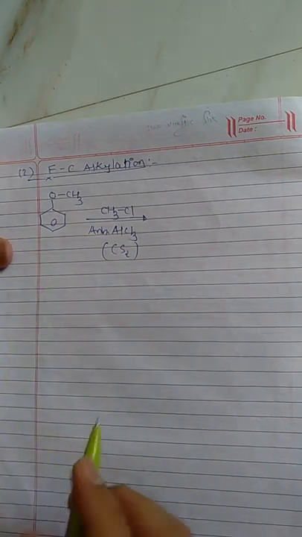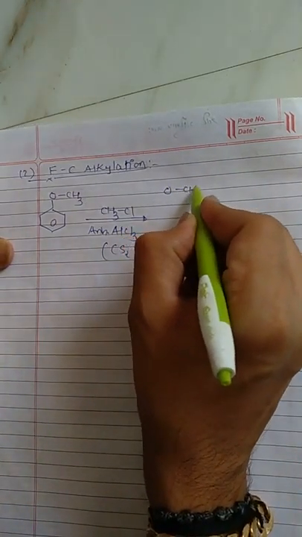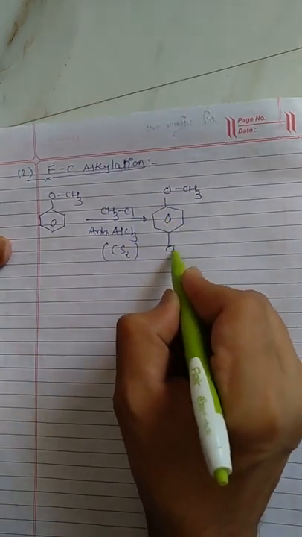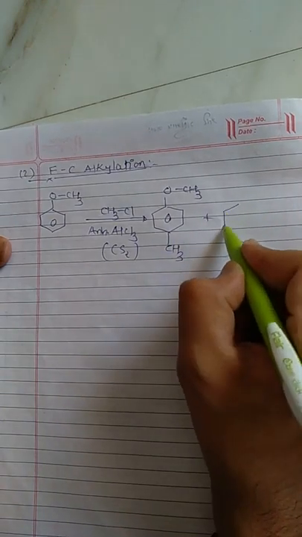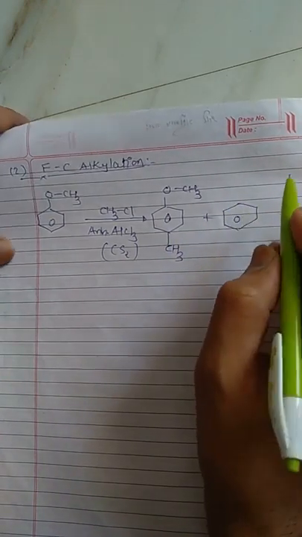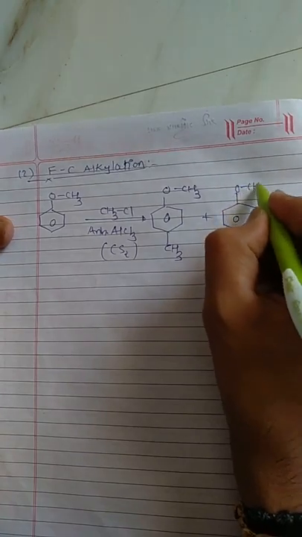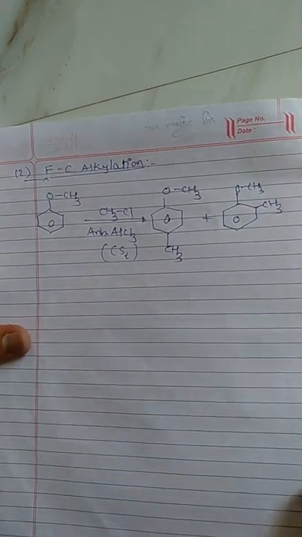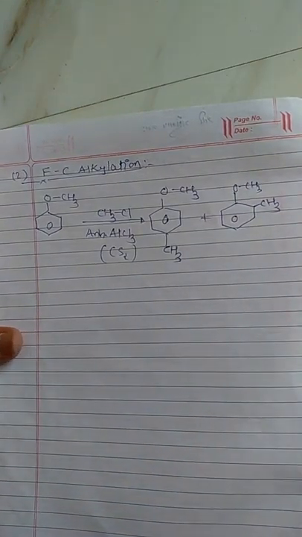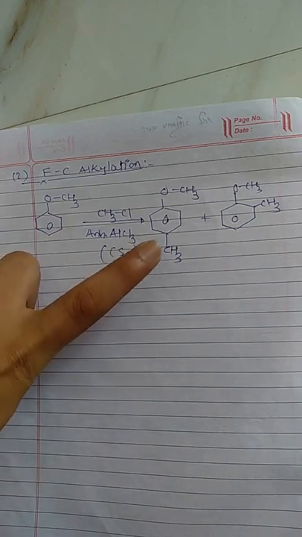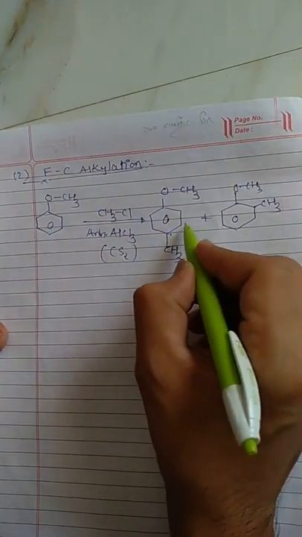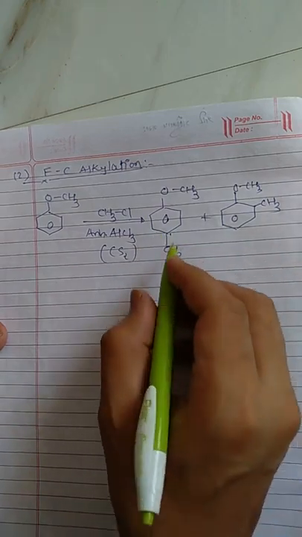with anisole. So we get a product like OCH3, meaning in anisole, first of all the para position is occupied by a methyl group, and in the second product of anisole the CH3 group occupies the ortho position. So we have two products. The first one is a para isomer, the second one is an ortho isomer. The first one is called 4-methoxytoluene. So 1 2 3 4. The nomenclature should start from here, 1 2 3 4, because toluene is our parent component.